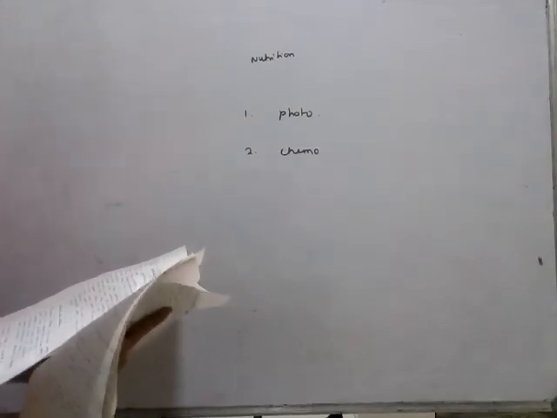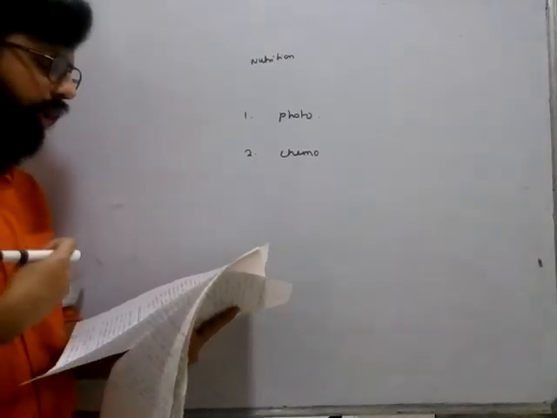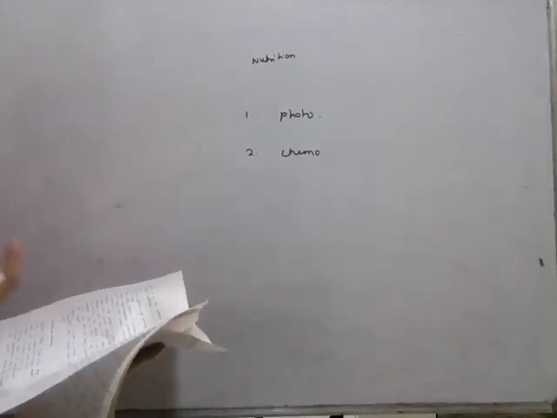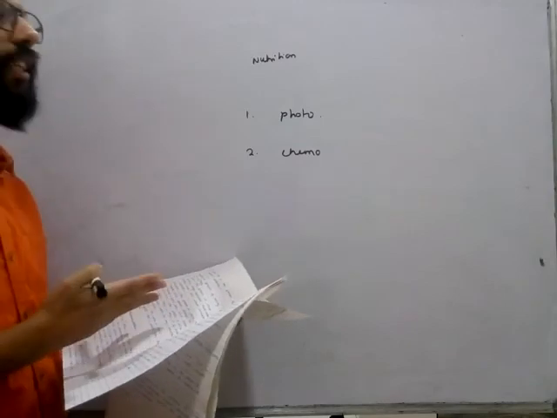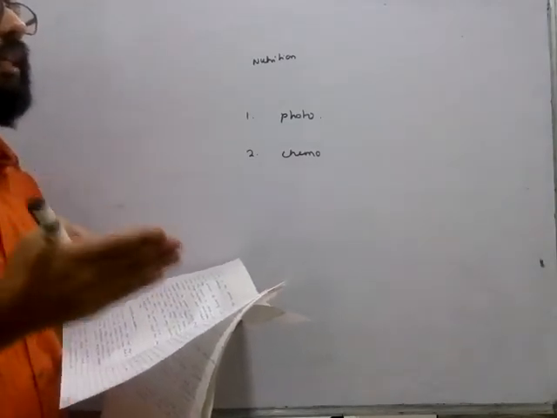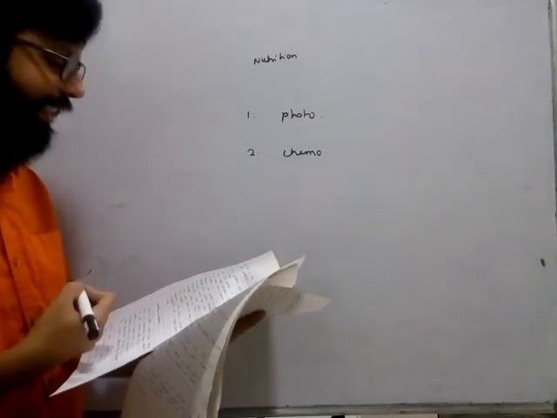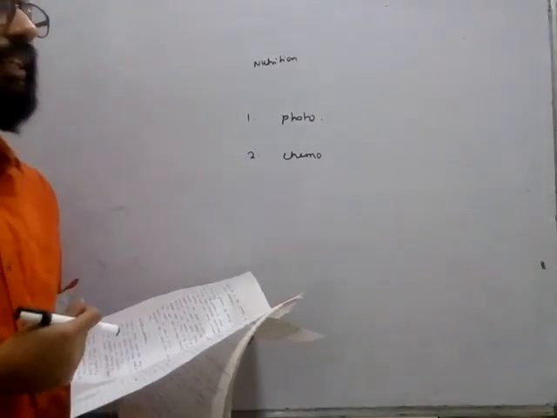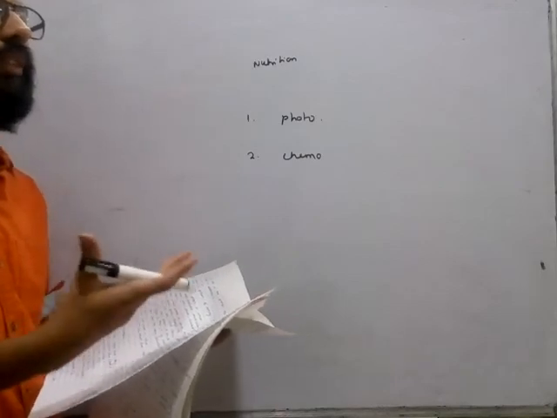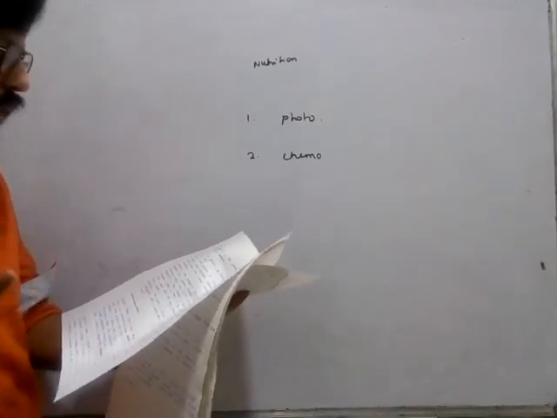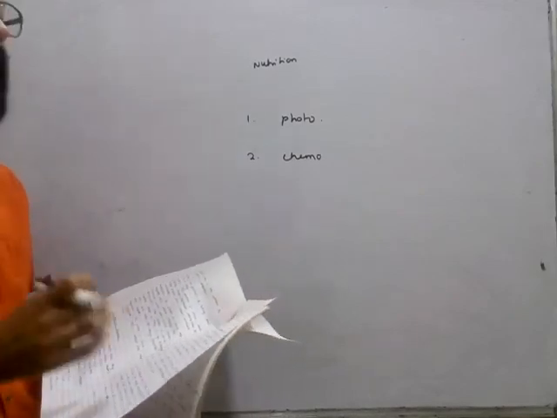Fourth one is assimilation, the process in which the absorbed food is taken in by the body cells and used for energy, growth and repair. So once the food is converted into simple substance, it is given to the blood and the body makes use of it for growth, energy, etc. The last one is egestion. Egestion is when the undigested food, which is not able to get broken down into simple substance, is thrown out from the body.